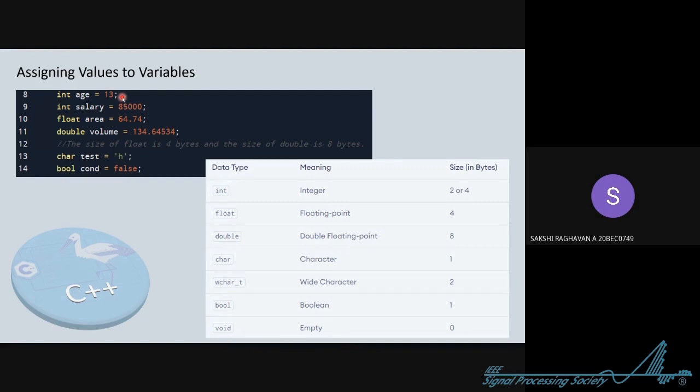Coming back to line number 8, here we have declared a variable, age. I'm giving this variable a name. I could name it anything. I can name it dinosaur, I can name it anything like Iron Man age, whatever I want. That's for me to know. And I'm assigning it a value 13. And what is this int?